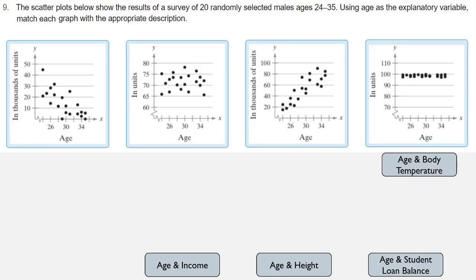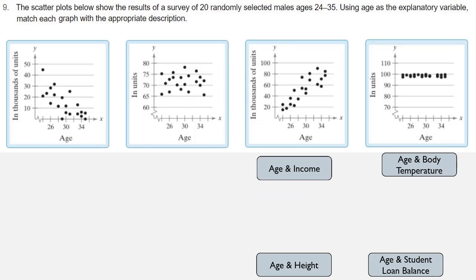And then you find yourself a career at some point, and you're making more money than you would be if you were working at a fast food restaurant or Walmart or Target or something like that. So over time, people's incomes tend to increase. So I'm going to go with this third graph here, where as the age increases, the general level of income increases. So now we have age and height.